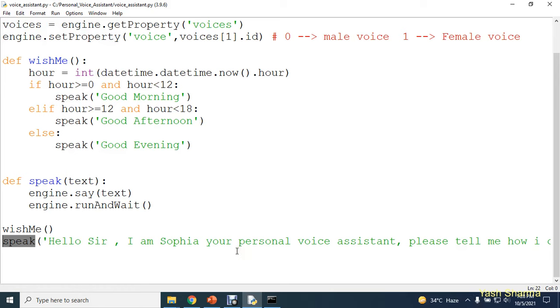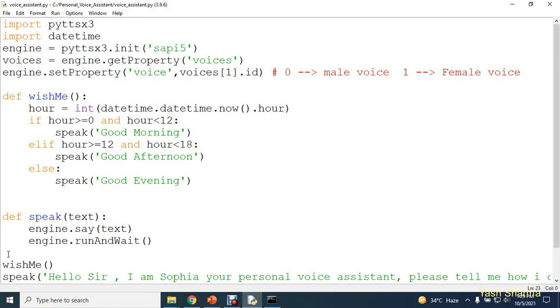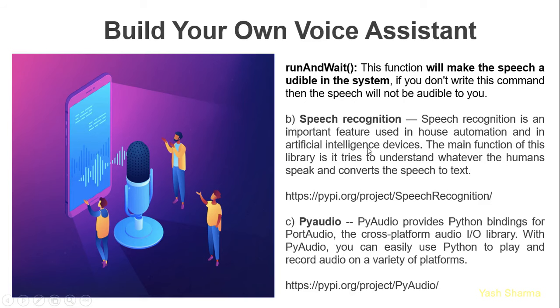So now guys, let's make this voice assistant more interesting. Now this voice assistant is going to listen to your commands and based on those commands it will respond accordingly. For this we need one more package, and the name of this package is speech recognition.